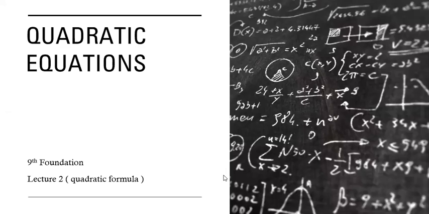In the same way, quadratic equation is used almost everywhere. Not just in science, quadratic equations are used everywhere, be it economics or commerce or statistics.